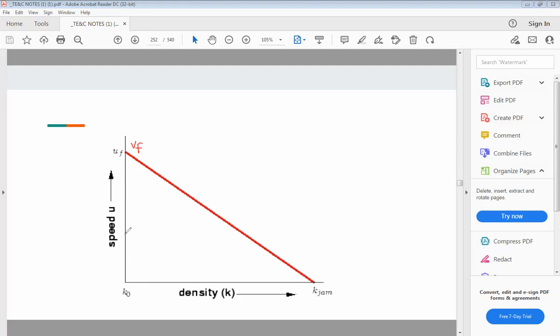But when your speed is less, more number of vehicles will occupy your certain length of the road. So as more number of vehicles are occupying certain length of the road, the density will be more in that case. And it will happen when your vehicle speed will be less. So for less speed, your density will be maximum. That is given as jam density. त्यालाच आपण maximum density असं पण म्हणतो. K max. Okay.